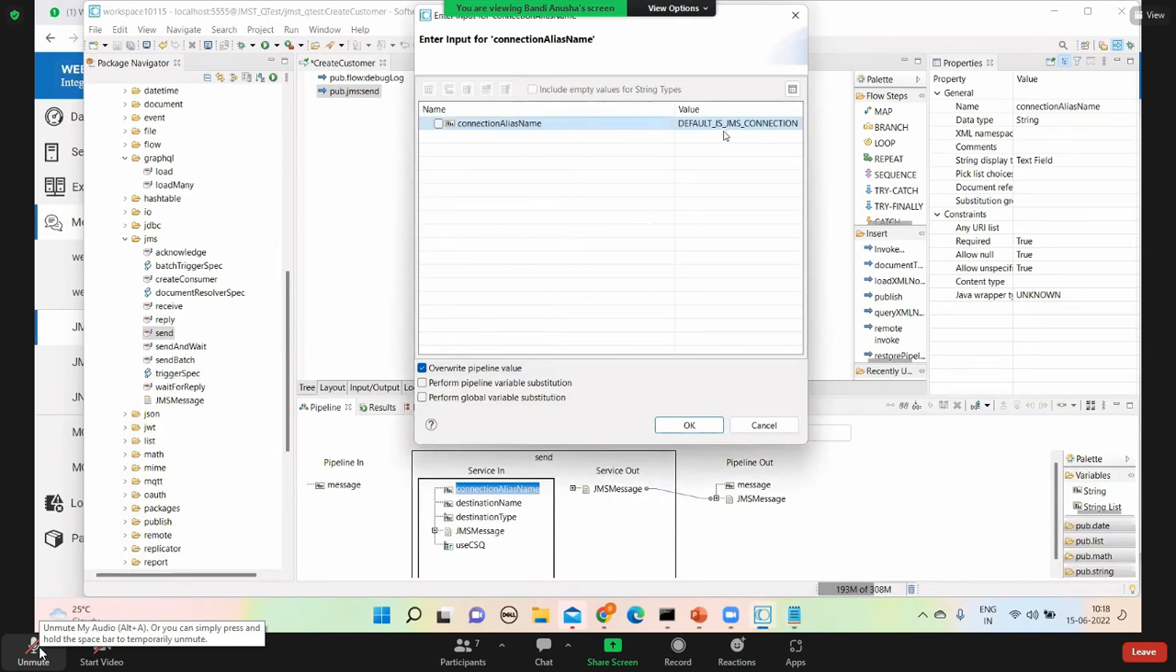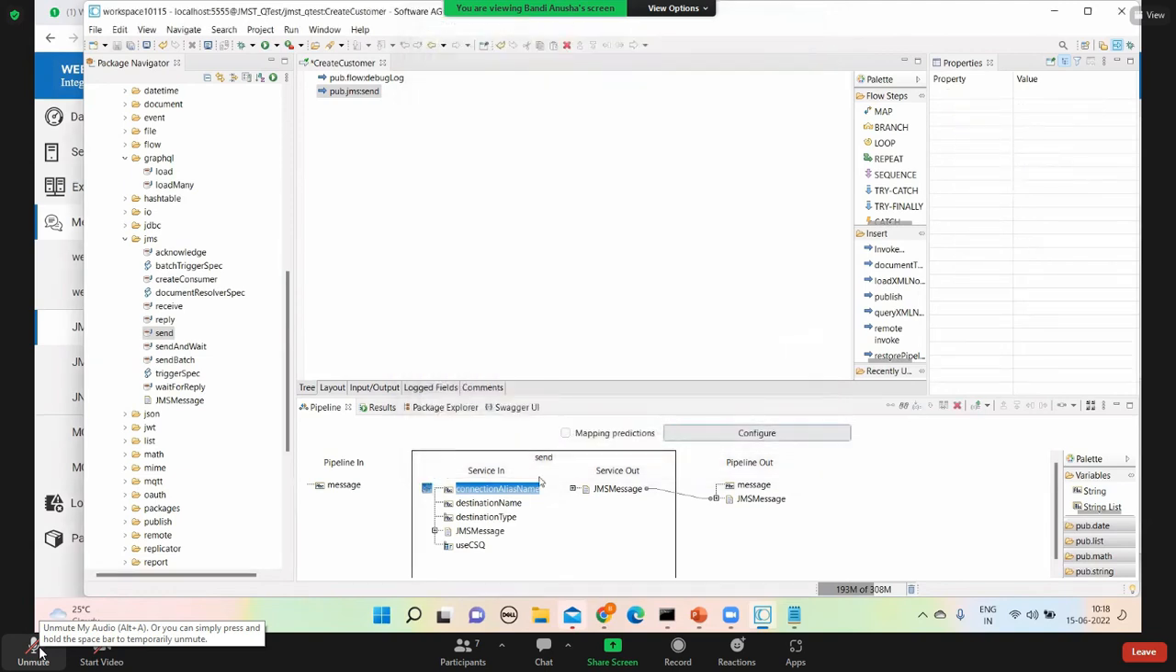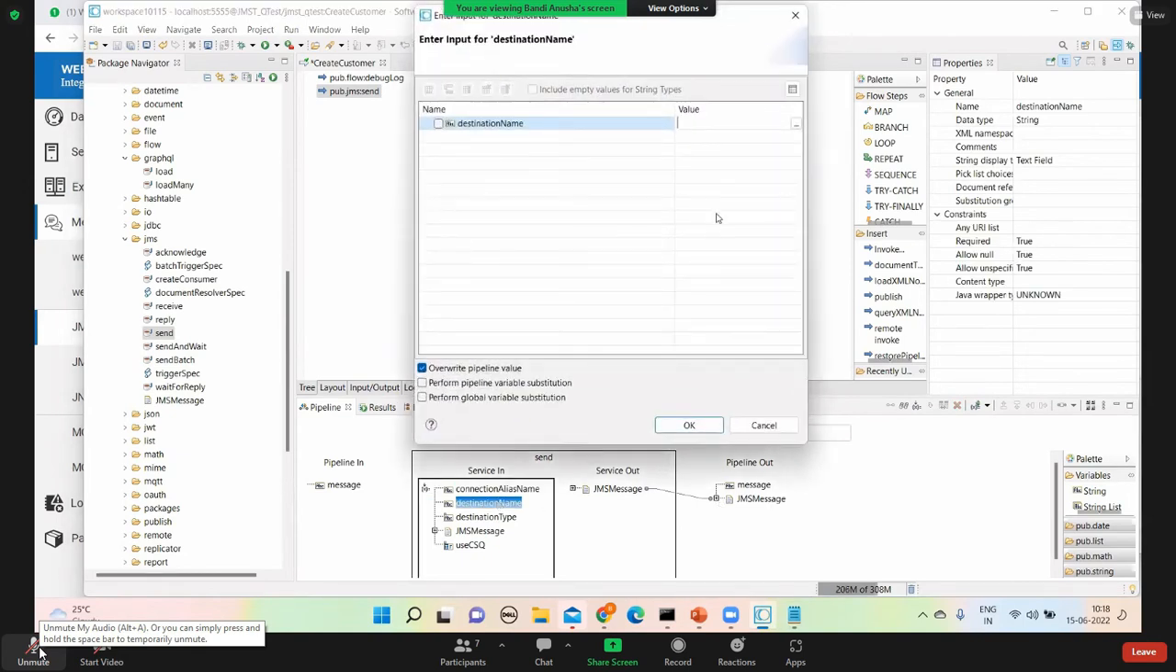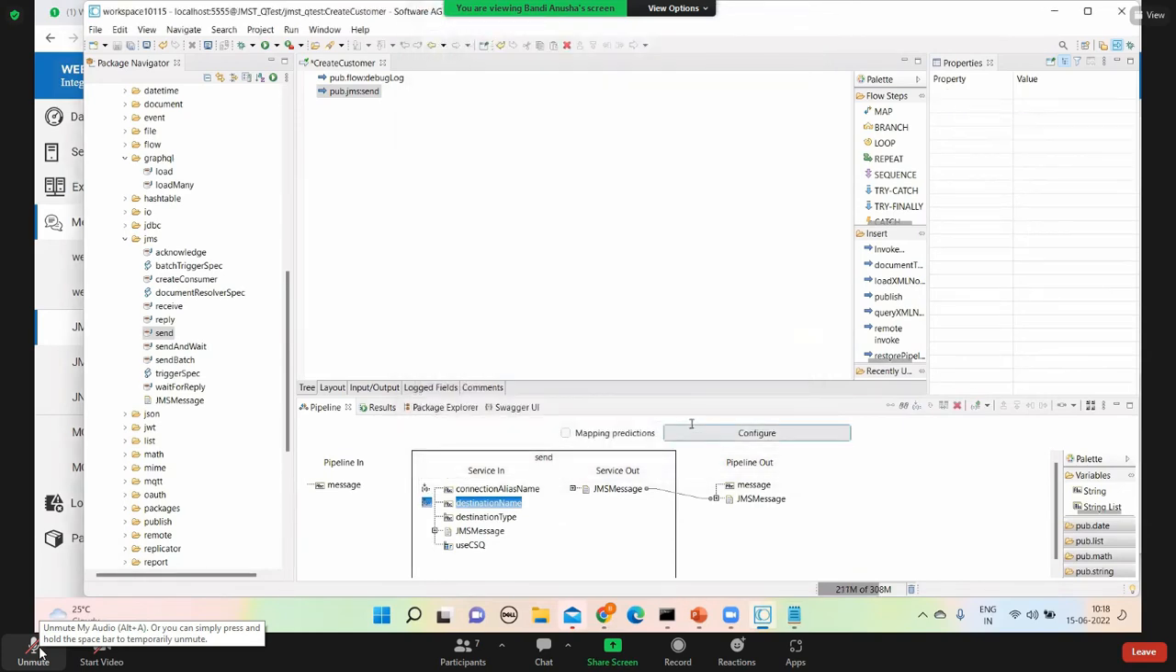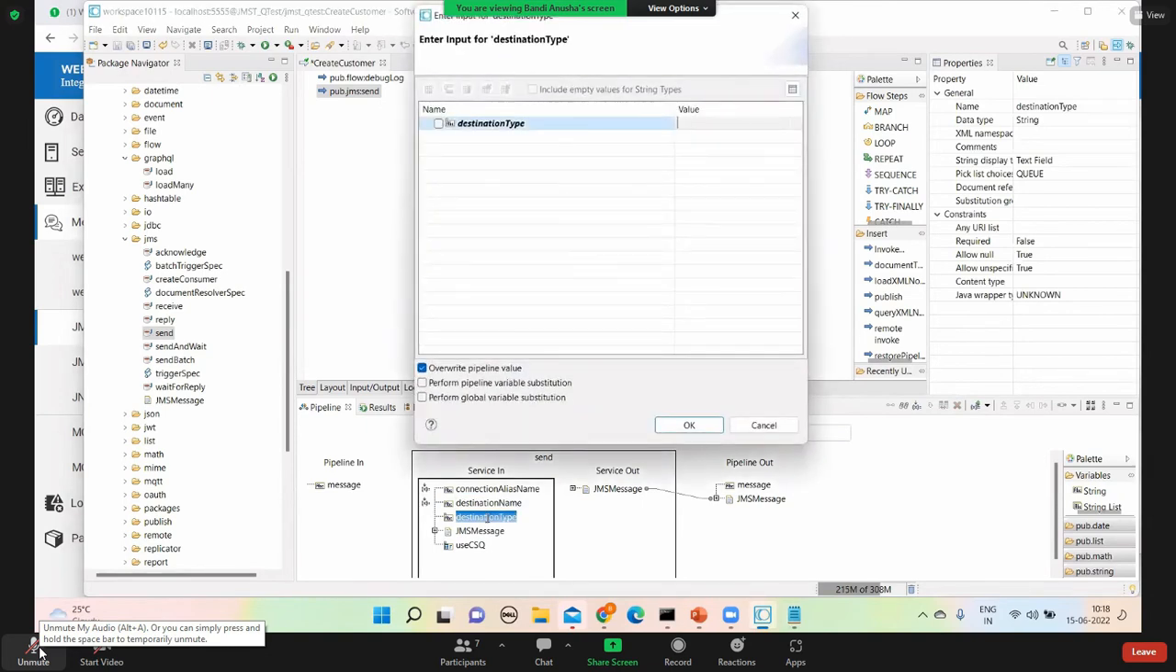Okay, now this connection is done. Usually we hard code it here, but we'll go with a global variable so that it can be changed after deployment. So the name is done. Here, the destination is create customer, my destination name. This also we will give as a global variable, but right now I'm hard coding. And for destination type, we thought to go with the topic. So a durable subscriber comes under the receiver side.